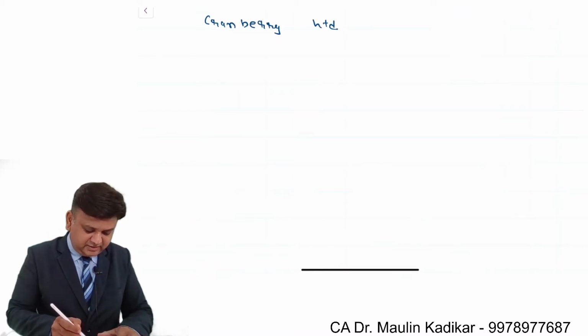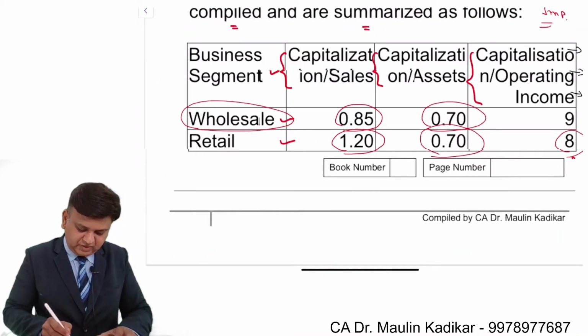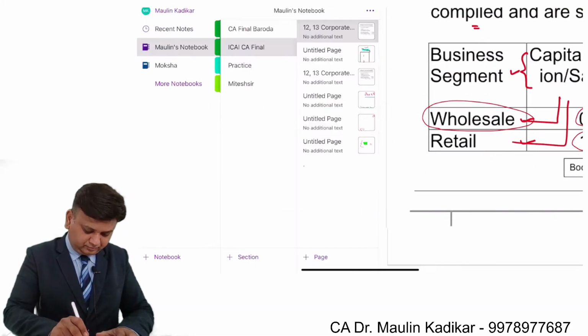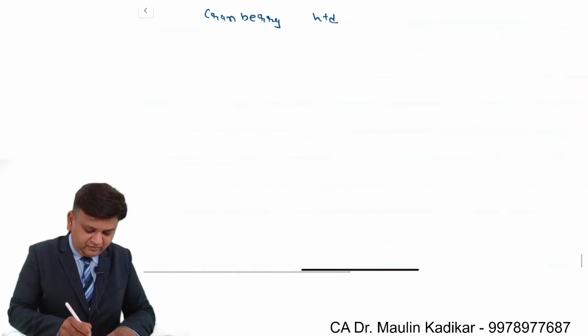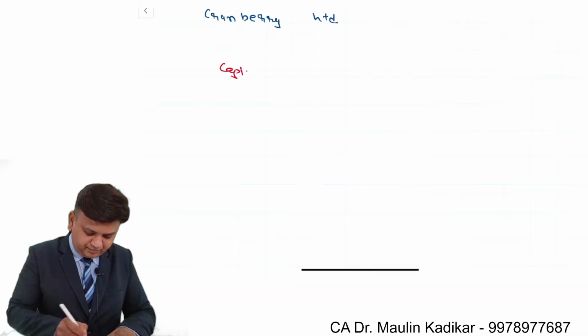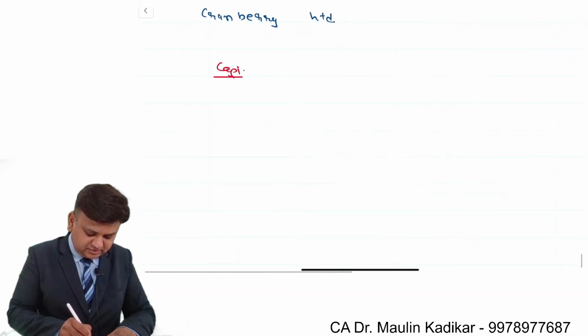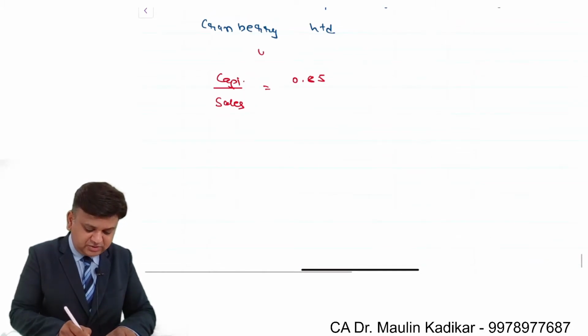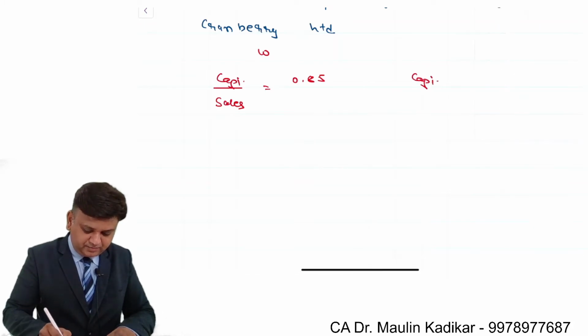We understand that, say, I'm taking this value, that is say this one. We have been provided capitalization divided by sales is equal to 0.85. That is in case of wholesale segment, and capitalization to sales is equal to 1.20.